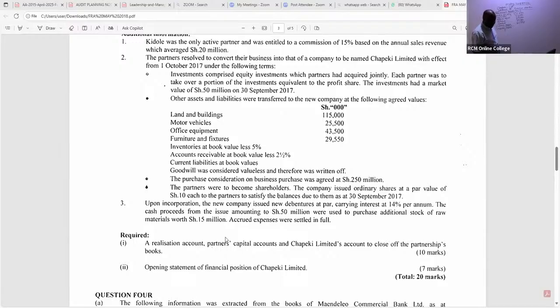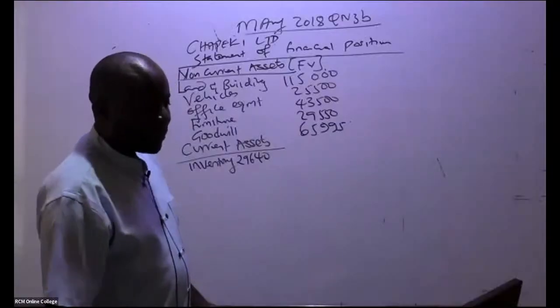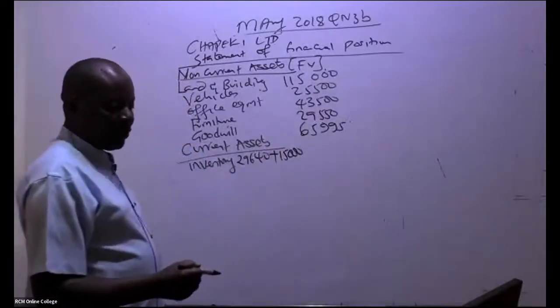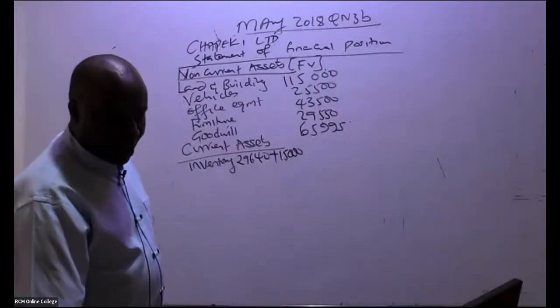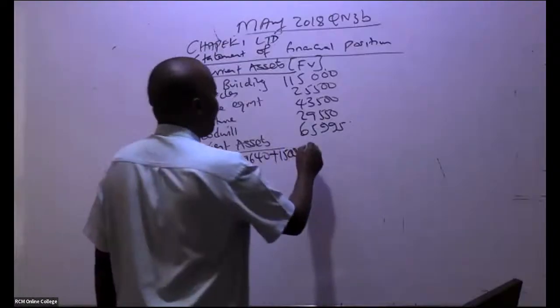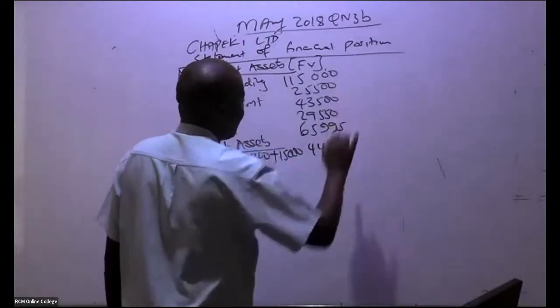So the cash proceeds from the issue, amounting to 50 million, were used to purchase additional stock of raw materials worth 15. As we are working with fair value, it's plus 15,000. Remember, we're cutting the three zeros. So this gives us what figure as inventory? 44,640. Thank you very much.